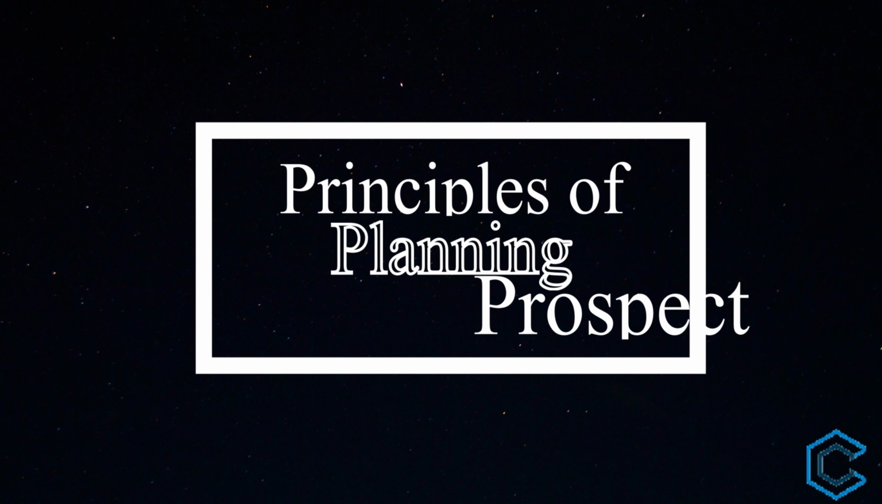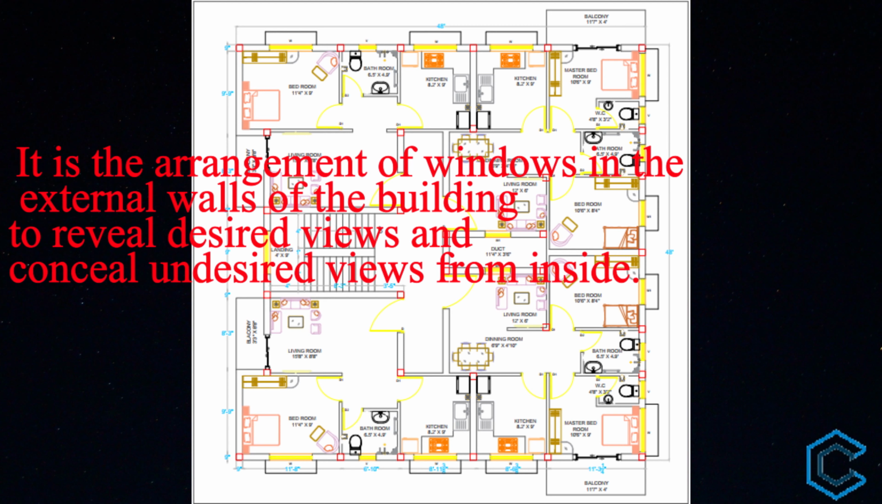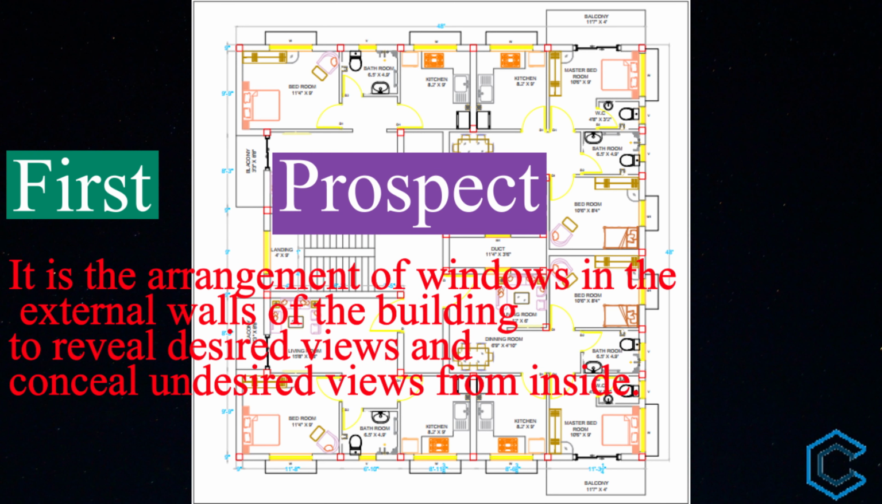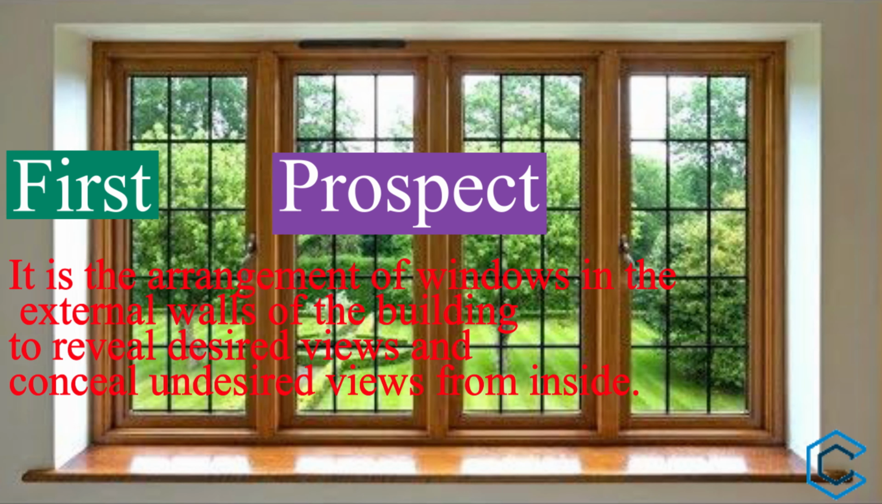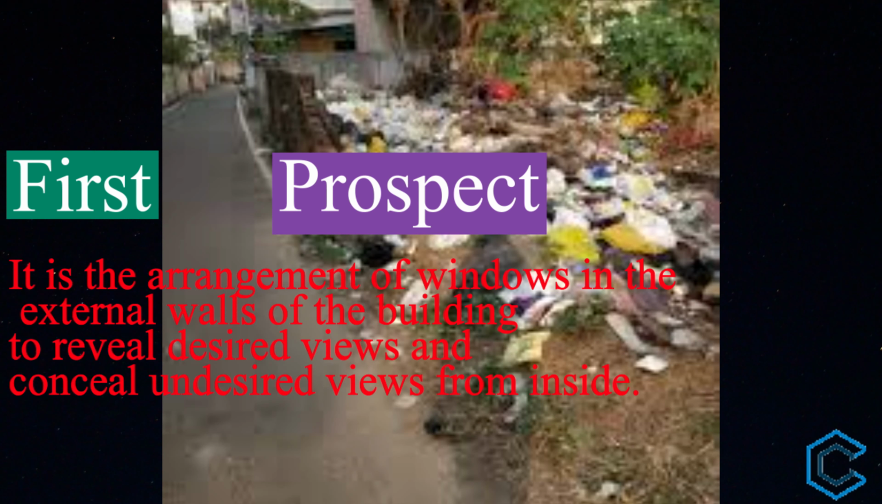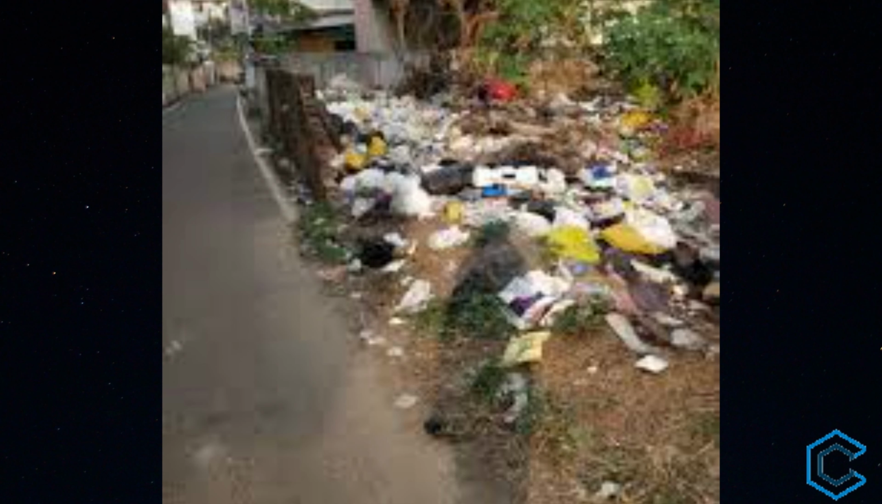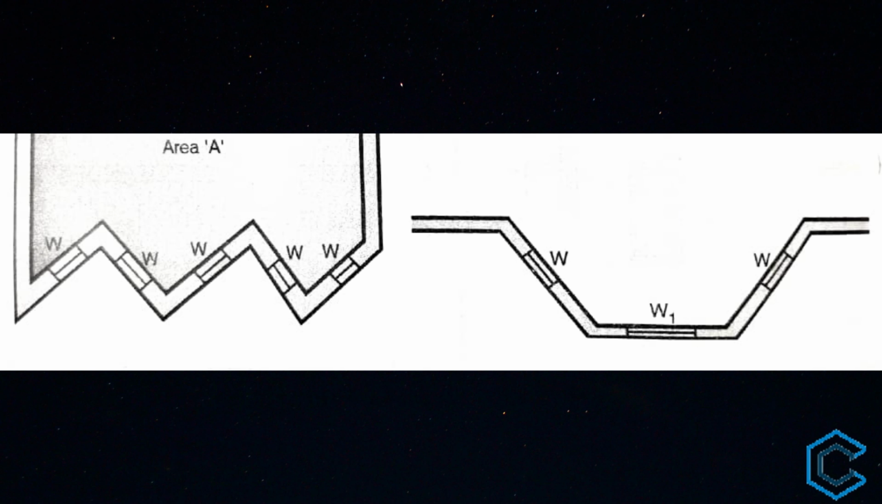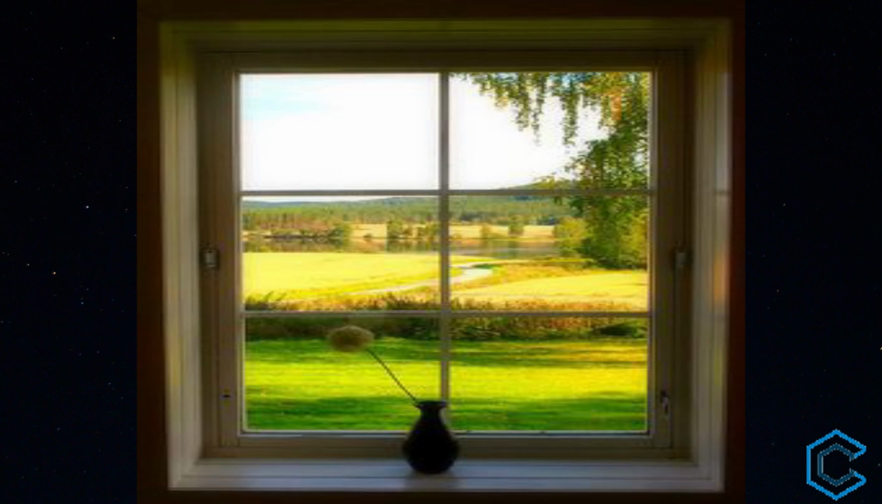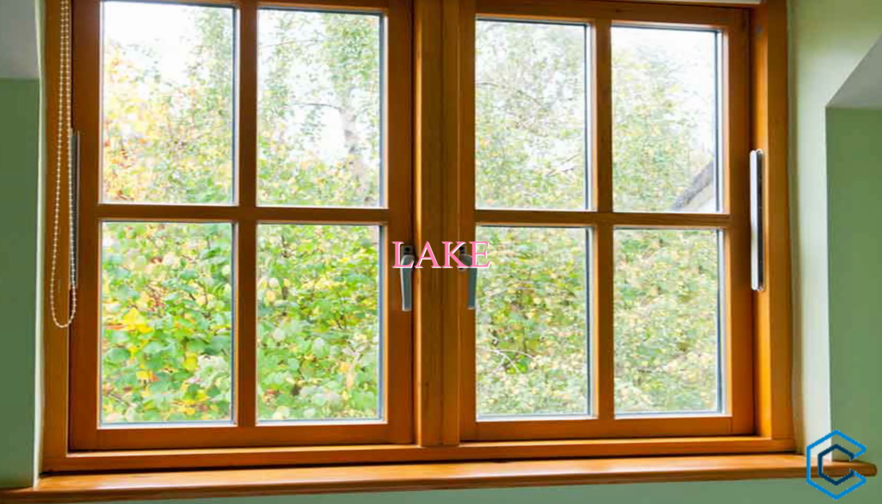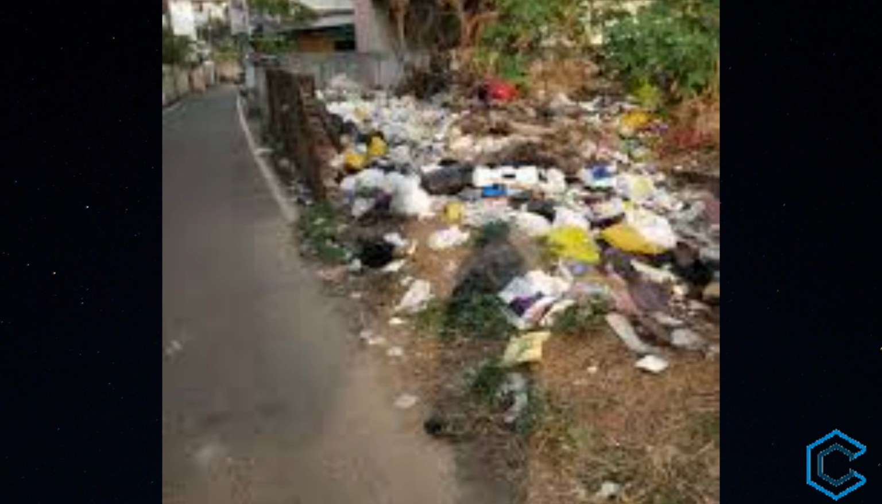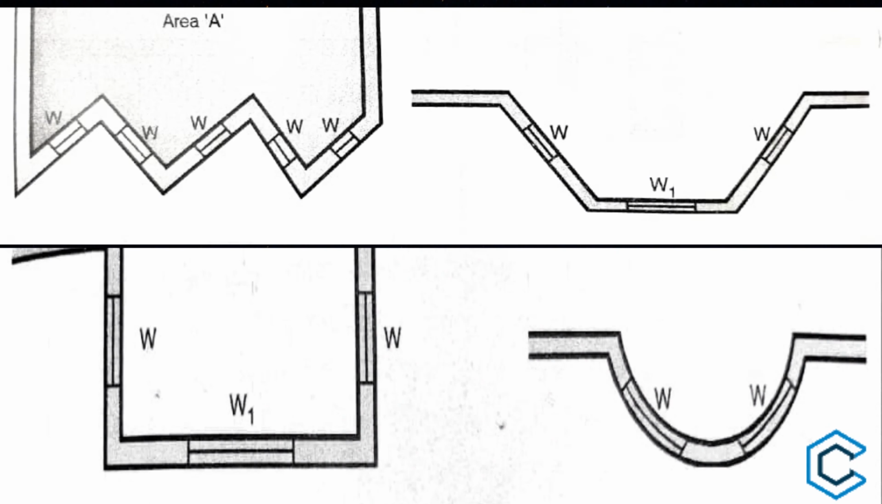First, we will start with prospect. It is the arrangement of windows in the external walls of the building so as to reveal certain desired views and conceal undesired views from inside. This can be done by putting inclined brackets or by providing blind walls. Thus, the views of garden, scenery, hillside, lake can be seen from the window, whereas ugly views can be avoided. The prospect can be achieved by projecting windows as shown in these figures.